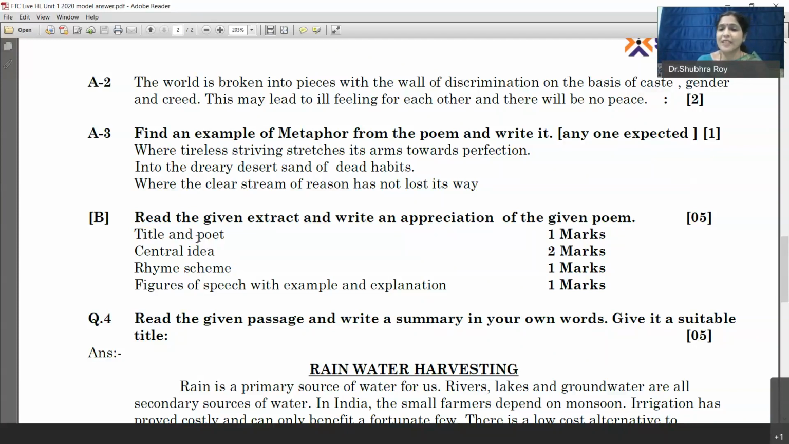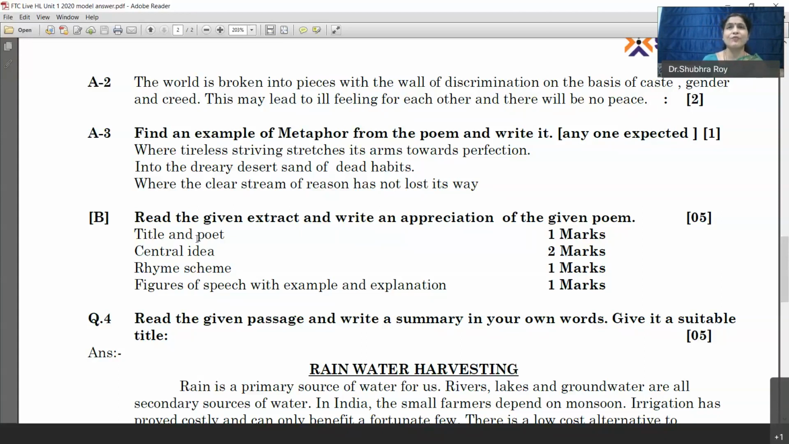Figures of speech with examples: give at least 2-3 figures of speech because the poet has used many figures of speech. So you say that to make the poem very ornamental, the poet has used figures of speech like metaphor, simile, apostrophe, onomatopoeia, etc. Example of metaphor: where tireless striving stretches arms towards perfection. One example you can give, and you may explain that. So I think you can score 5 out of 5 in this particular question.